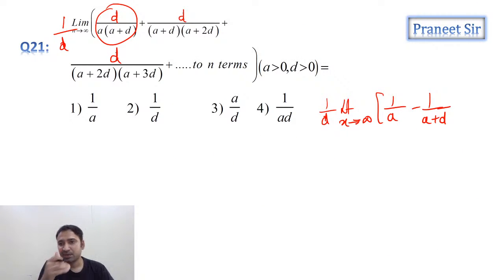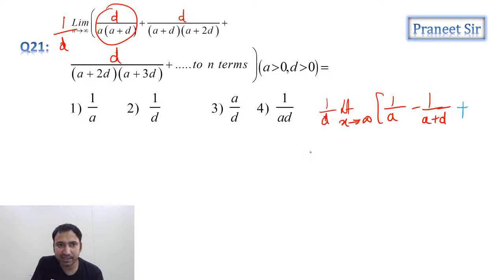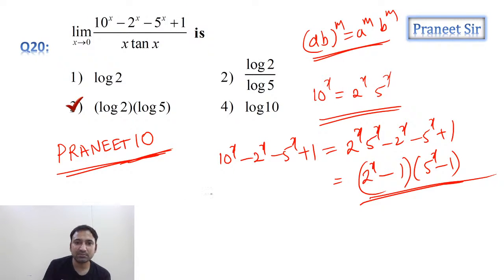Let's move to the next one. So now tell me guys, can we write it like this? Can we write the first term as like this? Same way, second term, can I write it like this? 1 by a plus d minus 1 by a plus 2d. Can we write it like this? Which formula you want? Limit x tending to 0, (a^x minus 1) by x.